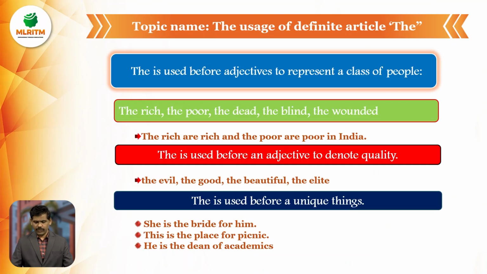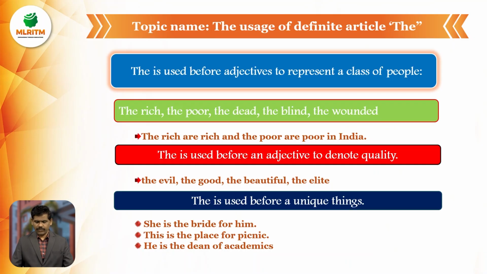Article the is used before an adjective to denote quality. Example, the evil, the good, the beautiful, the elite, the sophisticated. So we can use the to denote quality.